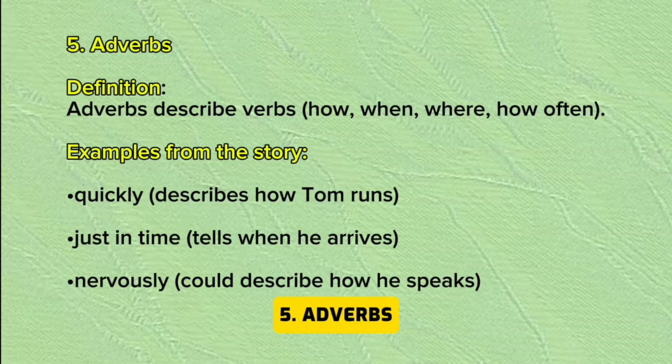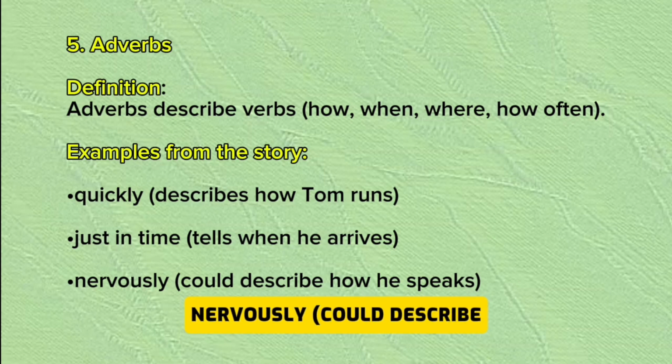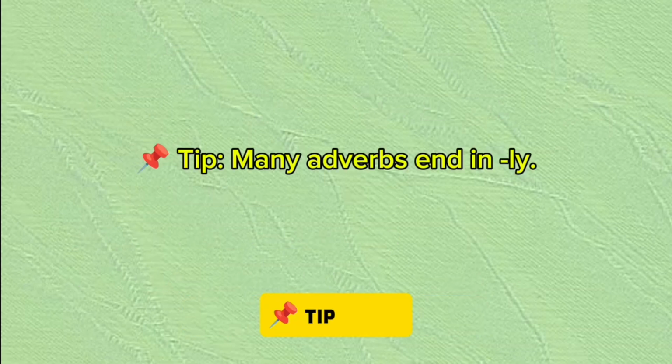5. Adverbs. Definition: Adverbs describe verbs: how, when, where, how often. Examples from the story: quickly describes how Tom runs. Just in time tells when he arrives. Nervously could describe how he speaks. Tip: many adverbs end in ly.